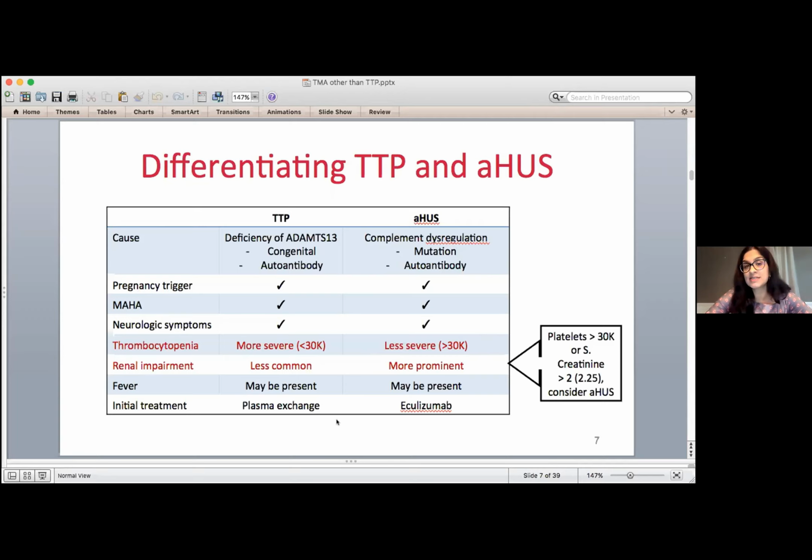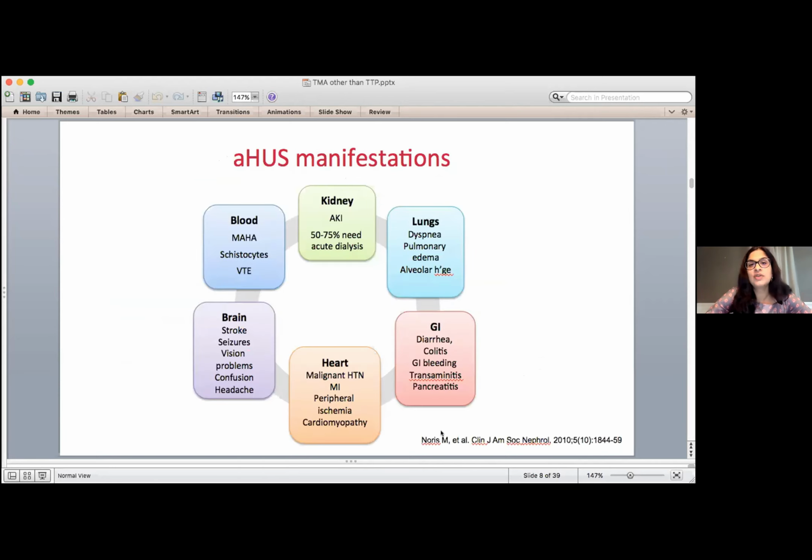And then the treatment is completely different. TTP responds well to plasma exchange and steroids and Rituxan, versus atypical HUS that is treated with medications like eculizumab. So that's how we start to distinguish them when we first encounter a patient. Of course, the ADAMTS13 testing does help over here. So let's talk about atypical HUS or AHUS, the other common primary TMA.